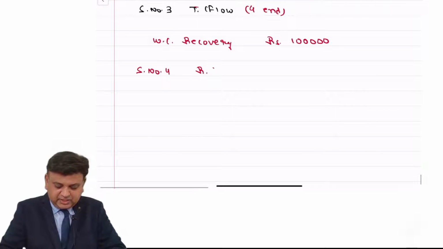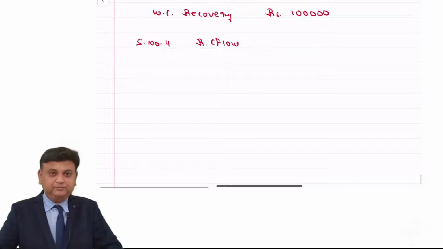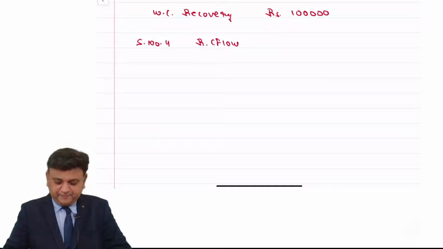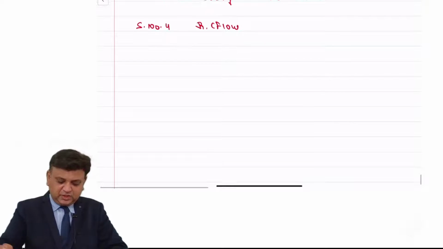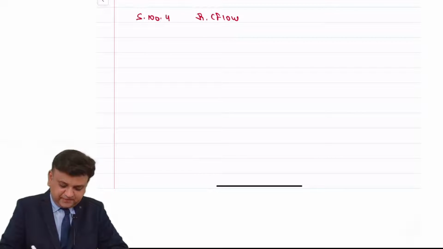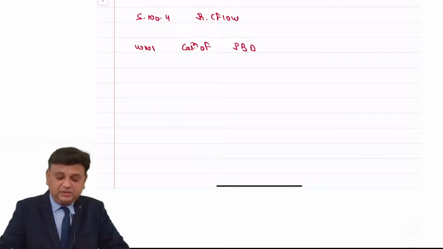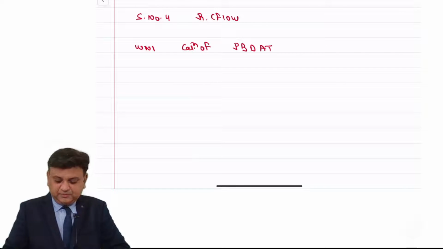Step number 4, recurring cash flow. Friends, in recurring cash flow again we will prepare working notes like this. Working note number 1: calculation of profit before depreciation after taxation.